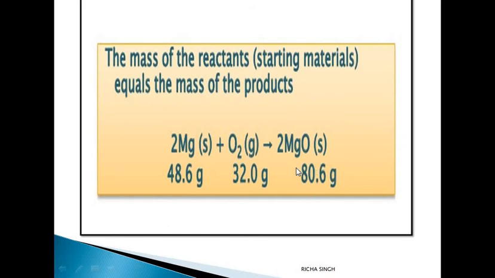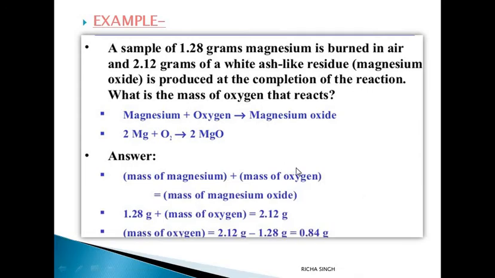So how do the questions come in the exam? Let's see one more example here. And these numericals are important because in the exam 2 to 3 marks questions do come from this segment. Suppose a sample of 1.28 grams of magnesium is burnt in air and 2.12 grams of white ash-like residue, magnesium oxide, is produced at the completion. So you have to calculate what is the mass of oxygen that reacts.